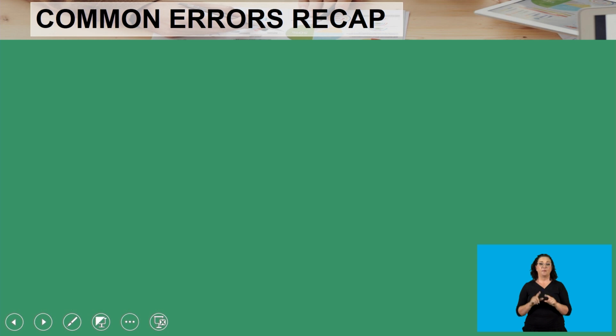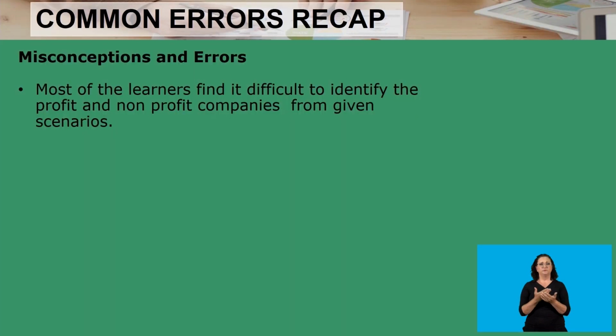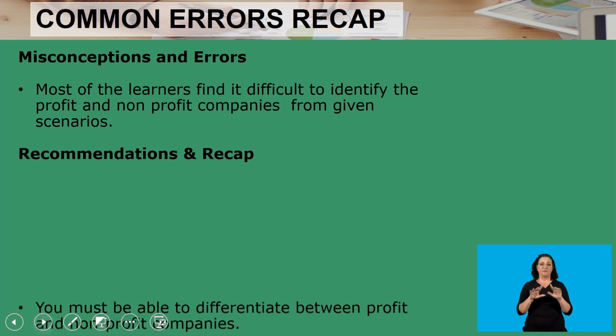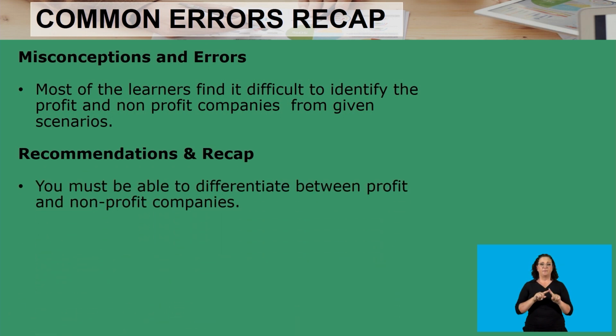Now, let us look at our common errors recap. The misconceptions and errors are that most of the learners find it difficult to identify the profit and non-profit companies from given scenarios. Recommendations and recap. You must be able to differentiate between profit and non-profit companies. Remember, with profit companies, these companies are incorporated for financial gain, which is to make a profit at the end of the day. But with non-profit companies, these companies are incorporated not for financial gain, but for charity purposes.